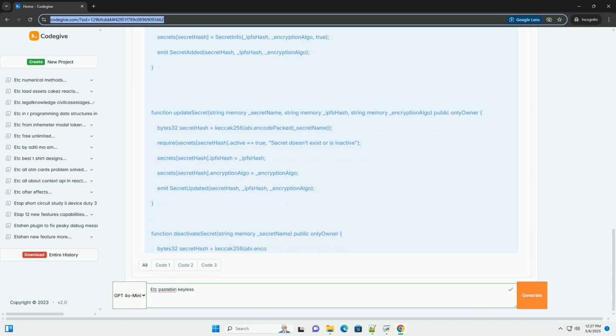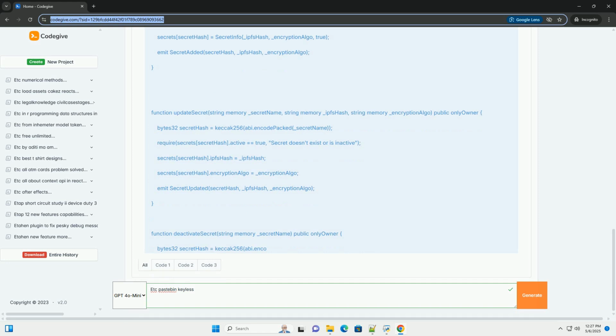Crucially, it simulates deriving the encryption key from the user's Ethereum address. This is where you would implement the key derivation logic. Do not hardcode the encryption key. It decrypts the secret using AES-256 CBC and the derived key and IV. It prints the decrypted secret.